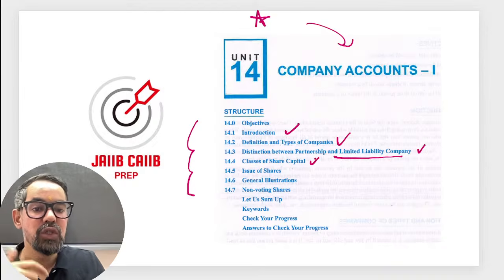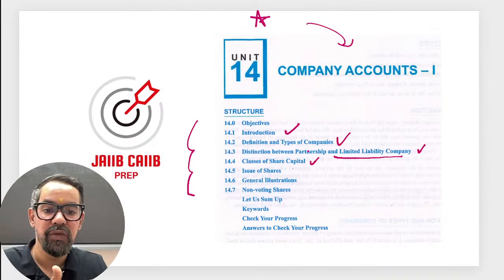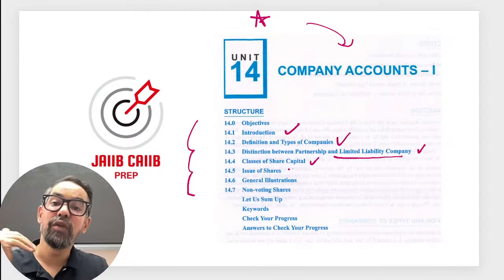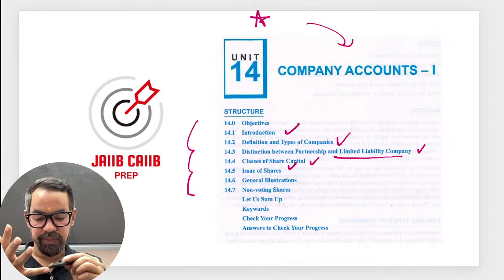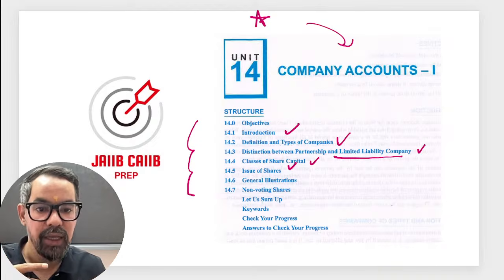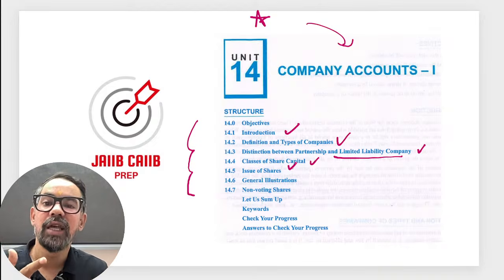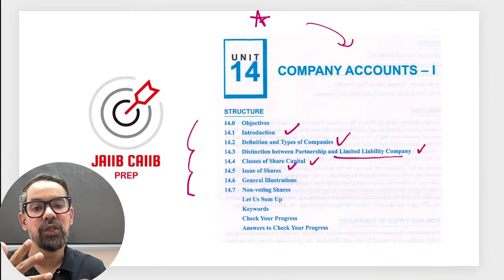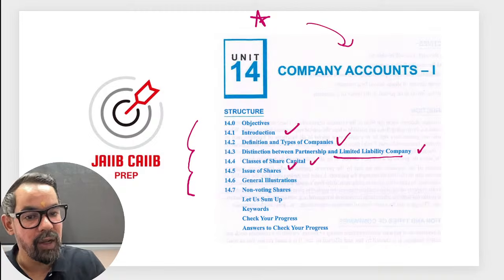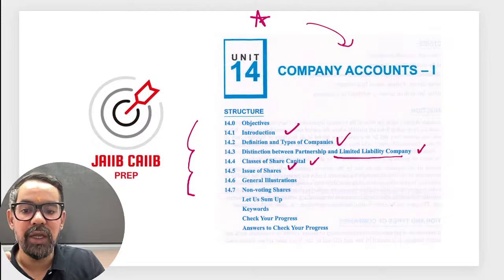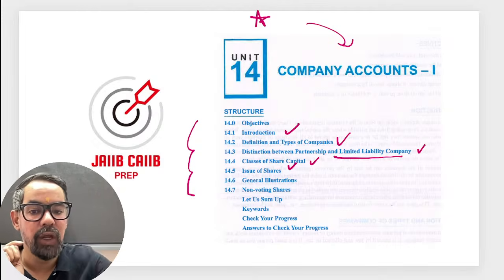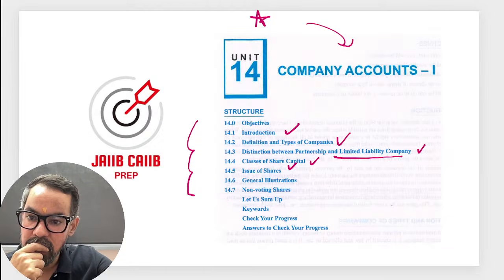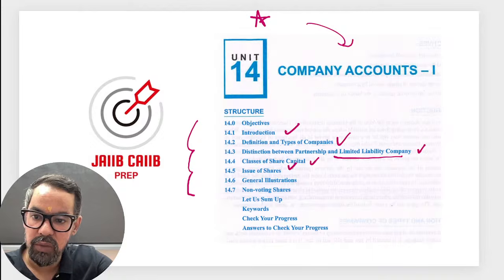Then it comes to issue of share capital, equity and preference, or the different types of capital which we have, like the authorized capital, issued capital, subscribed, paid up and called up capital. So many areas are generally around this particular one, so you have to be a bit careful around this portion. I have kept many questions, but will just go through the one question which will cover the maximum things.